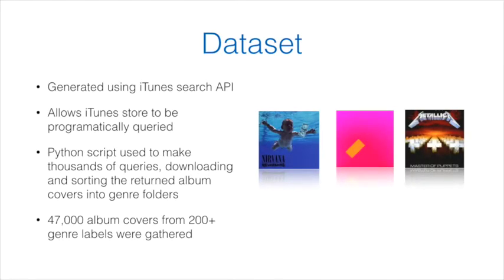Firstly, a dataset will need to be generated before any experiments can be carried out. A collection of album covers sorted by genre was gathered using the iTunes Search API. This API allows the iTunes Store to be programmatically queried, returning items from specific media categories such as music albums in a JSON object. Each item contained in this JSON object has meta information such as a genre label and a URL linking to an album cover image. A Python script is written to make thousands of such queries, as each query can only return a max of 200 items. This generates a database of over 47,000 album covers from over 200 genre labels.